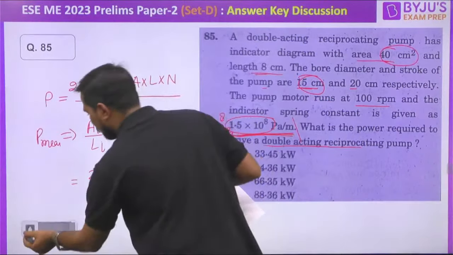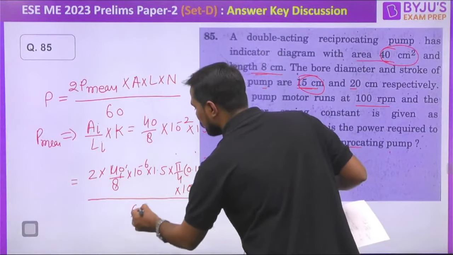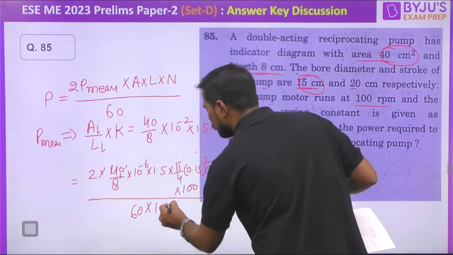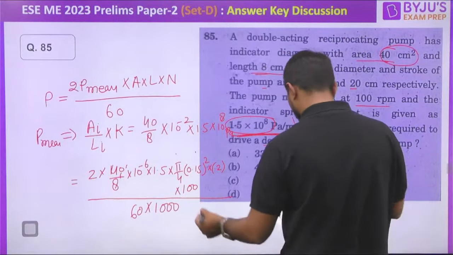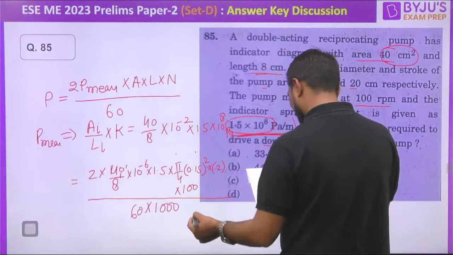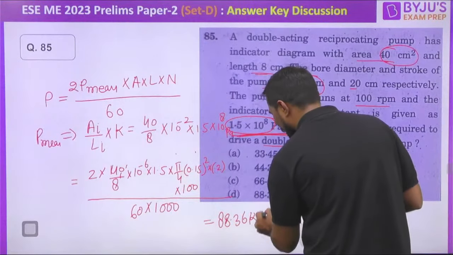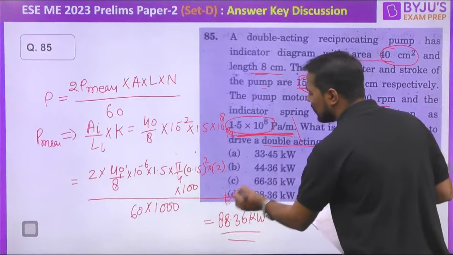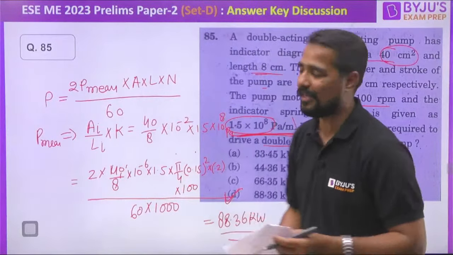RPM will be how much? 100 divided by, my dear, 60 multiplied by 1000. Directly you will get the answer in kilowatt. When you solve it, what exactly are we getting? The answer we are getting is D, that is 88.36. Can you believe that this much lengthy calculation we are having in the question, and in all the series questions we are having the same calculation, my dear.